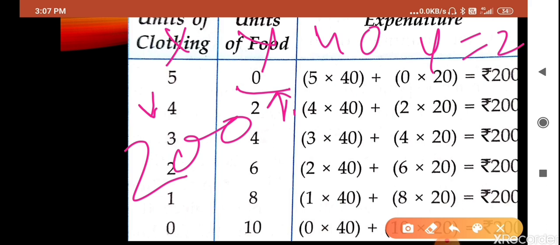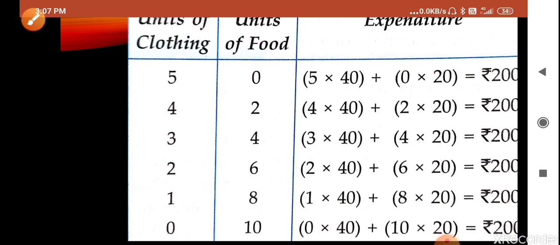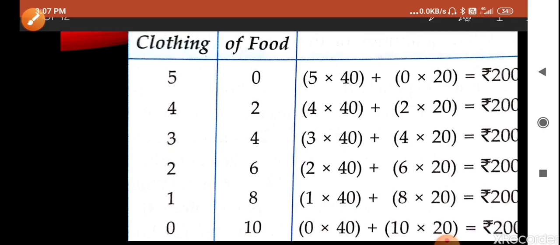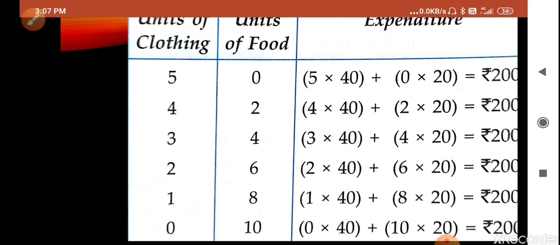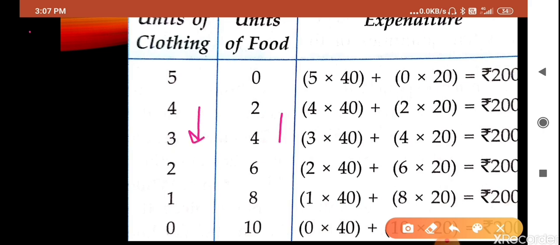The third combination is 3 units of X, so you are reducing commodity X and increasing commodity Y, and then you go again, increasing Y and reducing X. What does it mean?